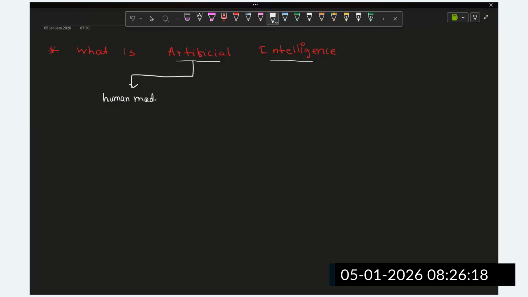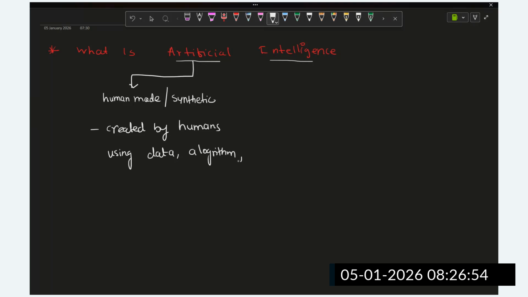and we can say something synthetic. So this is created by humans. How are we going to create it? So this is human-made or synthetic, or you can mention it as created by humans, using some data, some algorithms, or you can mention some technique.